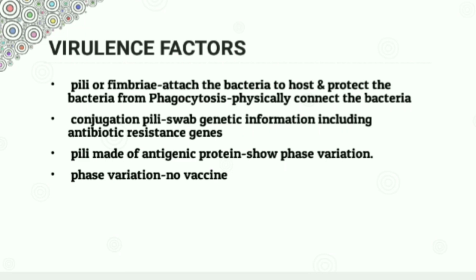That is, once certain bacteria cause an infection, immune cells have memory of the bacterial antigenic configuration. The immune system makes specific antibodies against the bacteria, but the gonococcus changes the antigens each time it infects. So the immune system can't produce a quick response. So phase variation is the reason why there is no effective vaccine against gonorrhea.